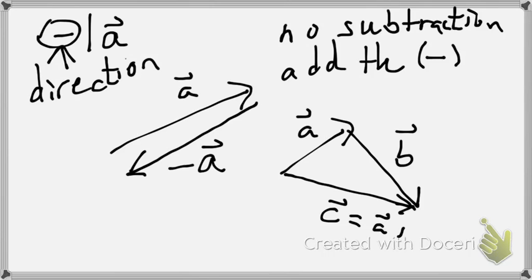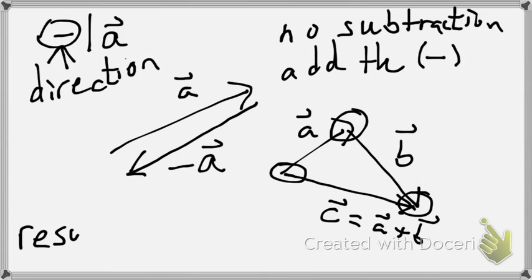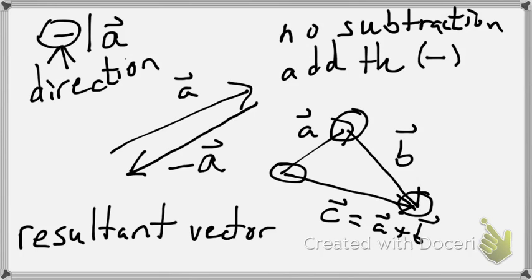That's A plus B. So this is how you do it. You line it up head to tail. The resultant goes from tail to head. So you get another vocabulary word here. This is the resultant vector. And that is the answer to a vector addition problem, the resultant vector.